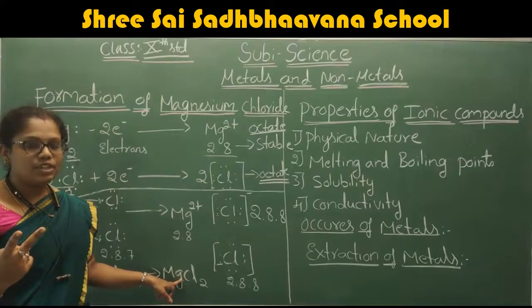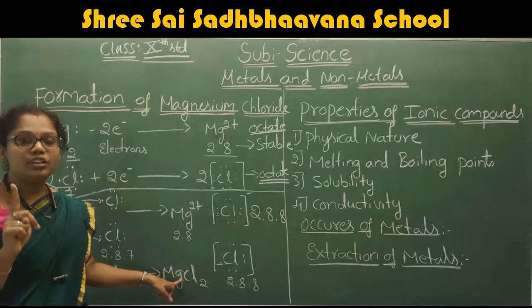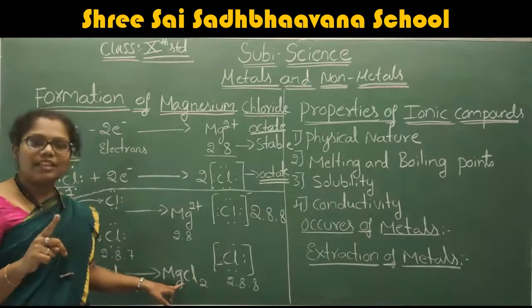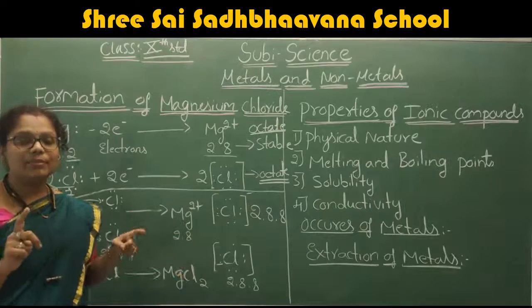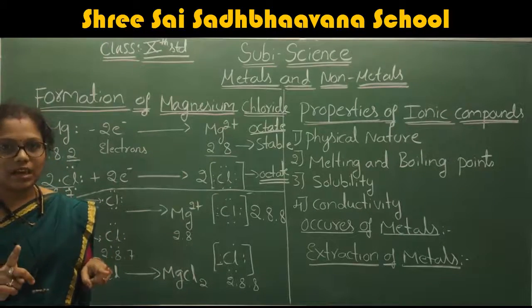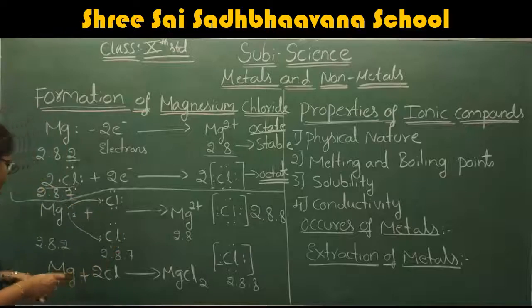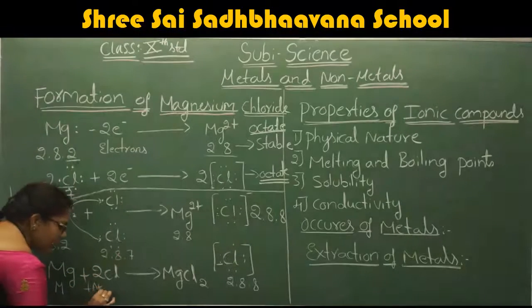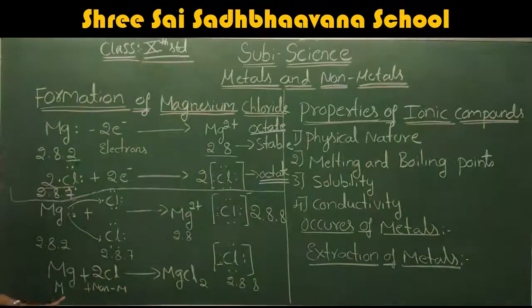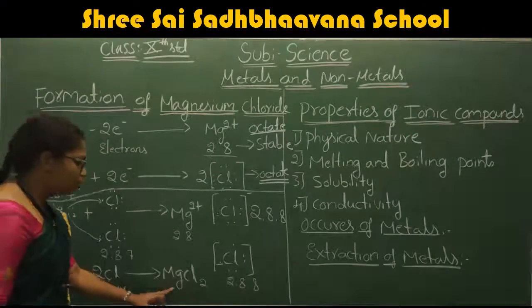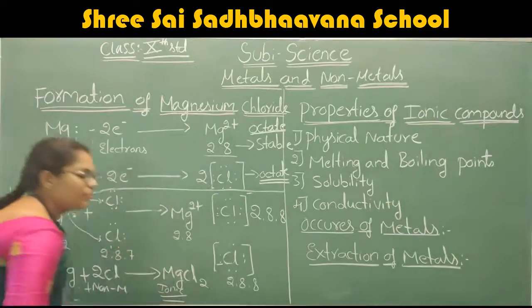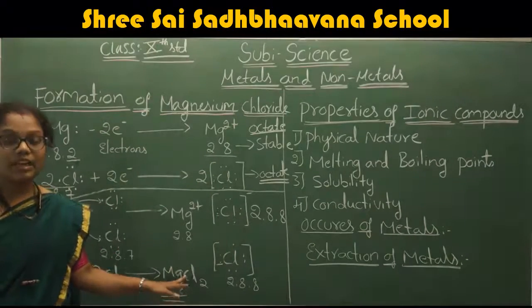You already know the definition of the ionic compound. If the transfer of electron takes place between the elements, then that type of compound we call an ionic compound. Here, the magnesium is the metal and chlorine is the non-metal. Metal and non-metal react with each other to form the ionic compound. What type of compound is the magnesium chloride?